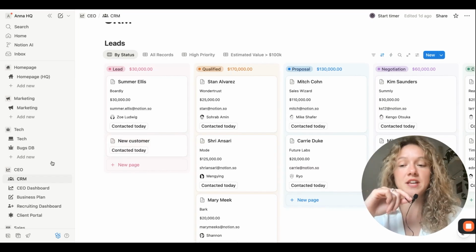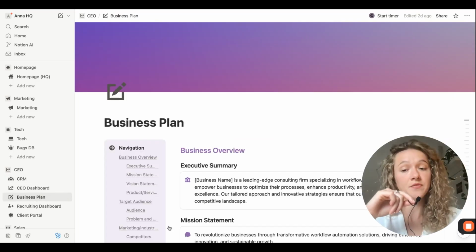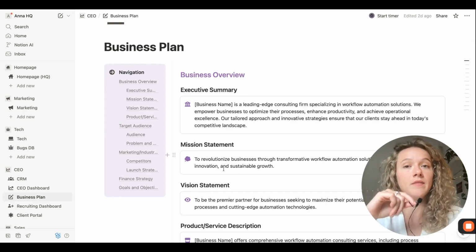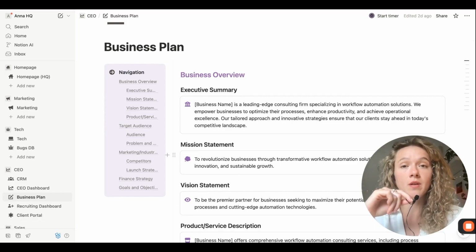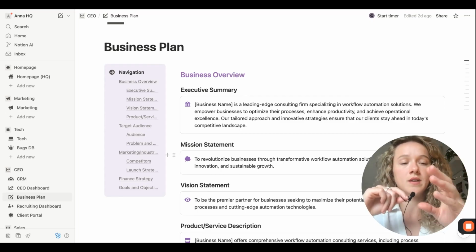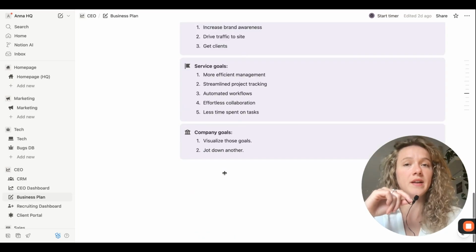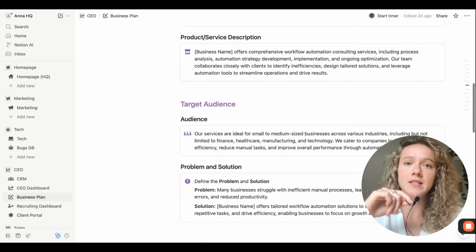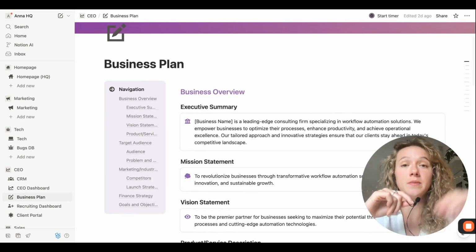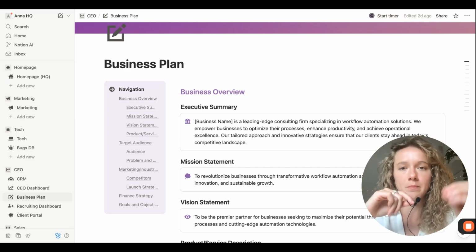And also besides the CRM, as I was saying before, we can also have our business plan as founders and be like, all right, this is our plan. This is our brand. This is the problem we're solving. This is our ICP. This is the whole competition. This is what makes us different from the competition. This is our go-to-market planning. So everything about brainstorming, gathering references and doing analysis, you can create in here and even share it with some external people, still with that level of privacy. So you still have everything under one single business hub.